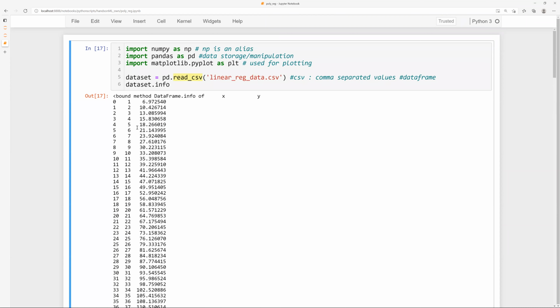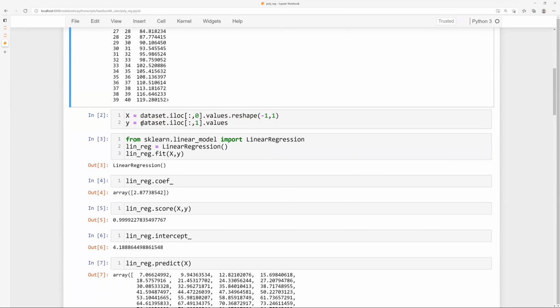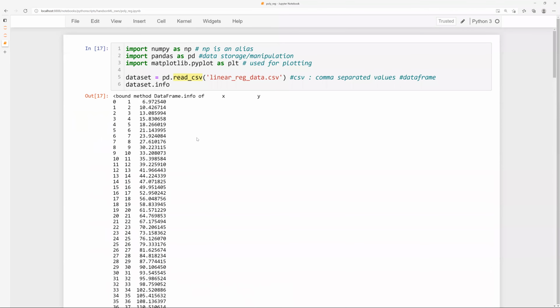So in Python, the indexing starts from 0. So this is the 0th column. Okay, 0th column contains 1 2 3 until 40. So when I call this particular thing, it is going to, so iloc. You can also call these things by their names. That is the benefit of using pandas.